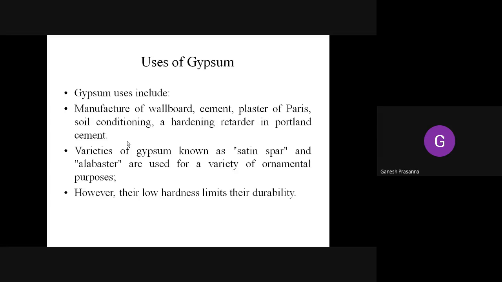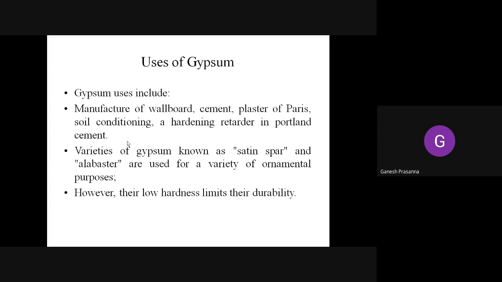Setting takes place very rapidly if you don't add gypsum. If you add the gypsum, the setting rate of the cement reduces. It will not dry as soon as you use it; it takes some time. That's why they usually use gypsum.